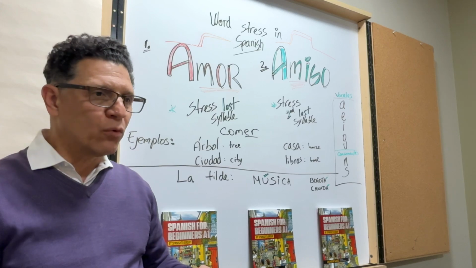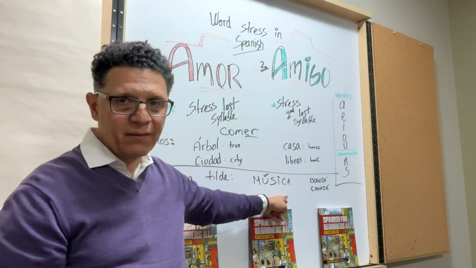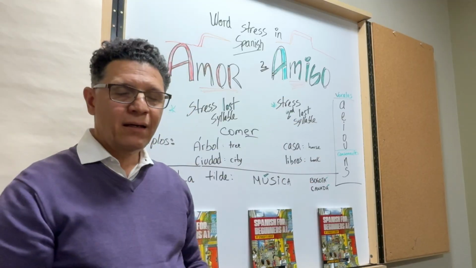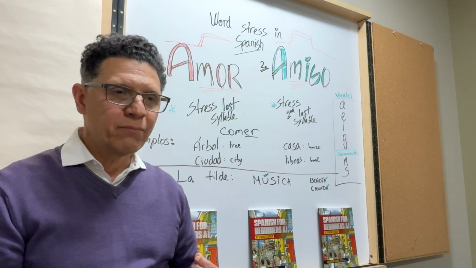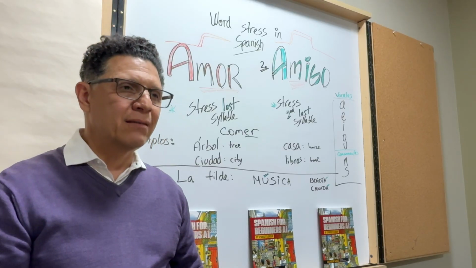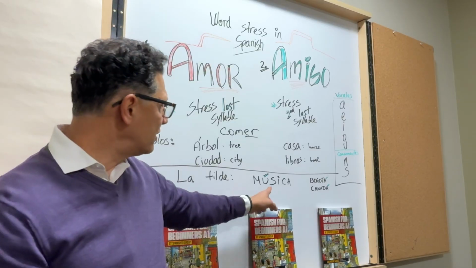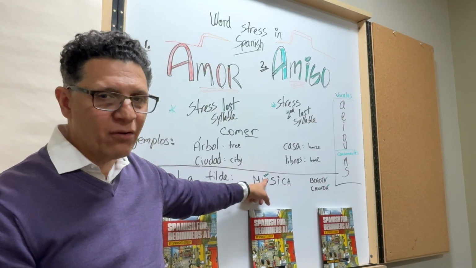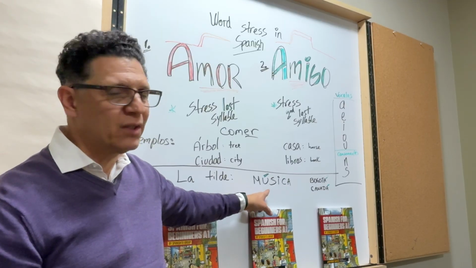But according to the rules, it should be in the second last one because it ends in a, like the amigo. But if you pronounce it according to the rules, then it will be more difficult to pronounce. You will have to say musíca, and better to say música, which is easier. So when you see a tilde or a little line like that on top of a vowel, you are to ignore all the rules and follow the stress mark.